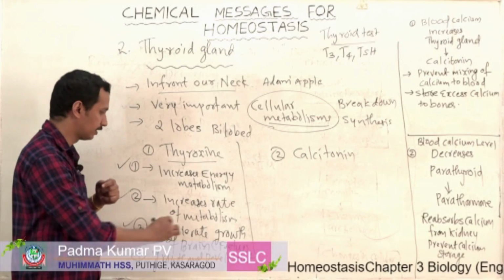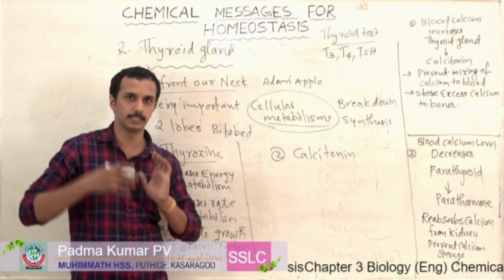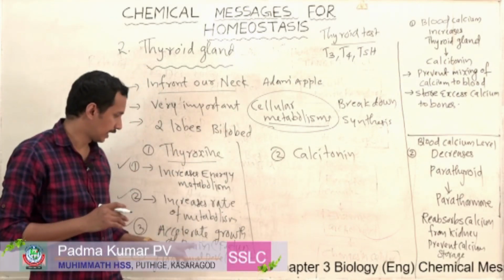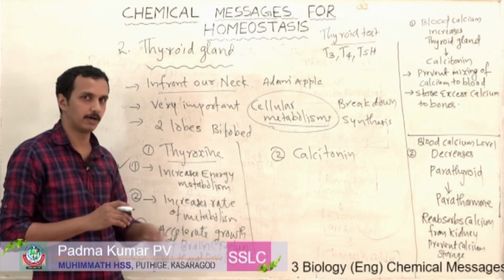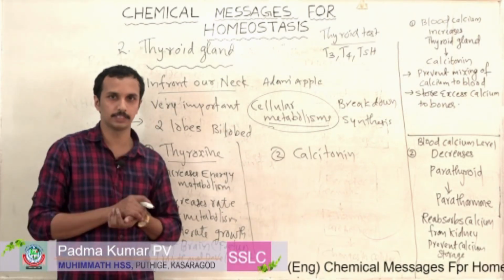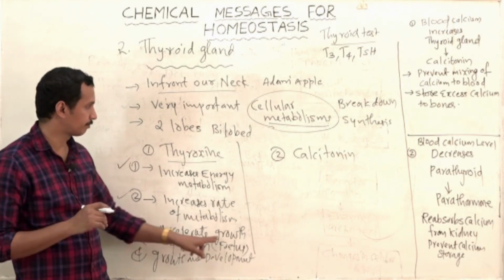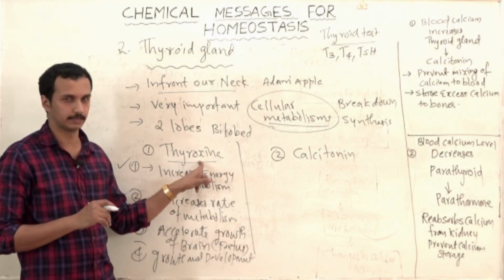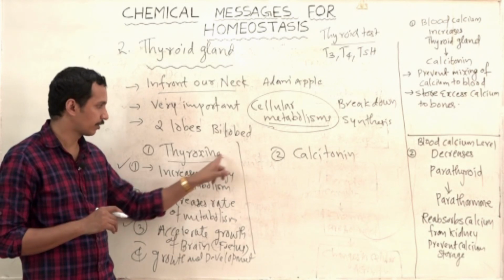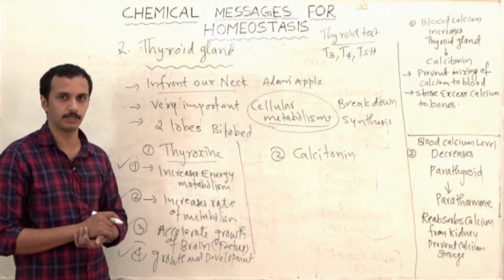And the third function, in the case of the fetus, that is embryonic development inside the womb of the mother, is mainly brain development. Tissues of the brain are developed with the support of thyroxine. Then the fourth function, growth and development of children.